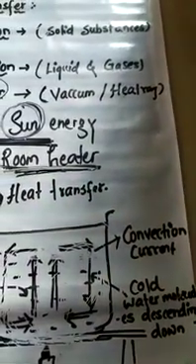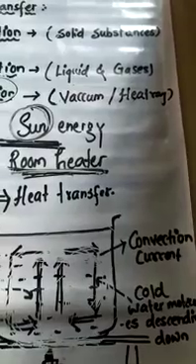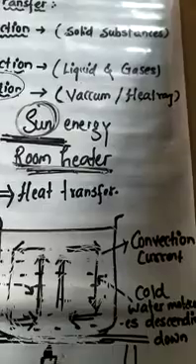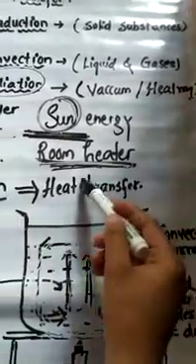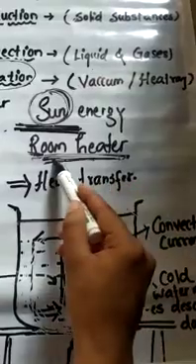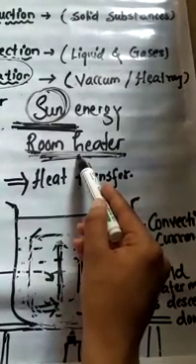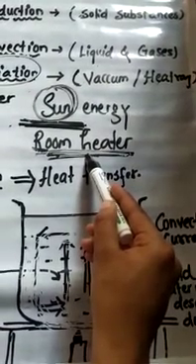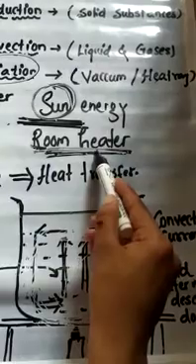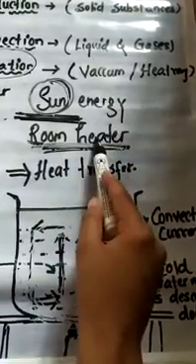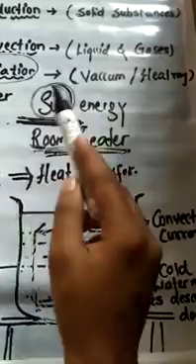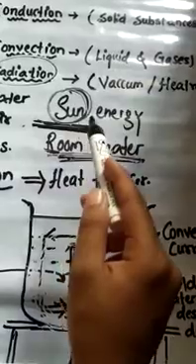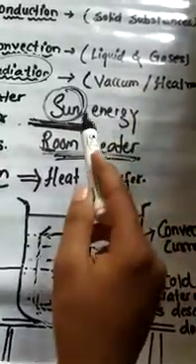Again we can take one example: a hot utensil kept away from the flame cools down as it transfers heat to the surroundings, isn't it? We have already seen a hot pan. If it is moved away from the flame, it cools down after some time, isn't it? So when it cools down, what happens? It has radiated the heat to the surroundings. Our body too gives heat to the surroundings and receives heat from it by the radiation process.